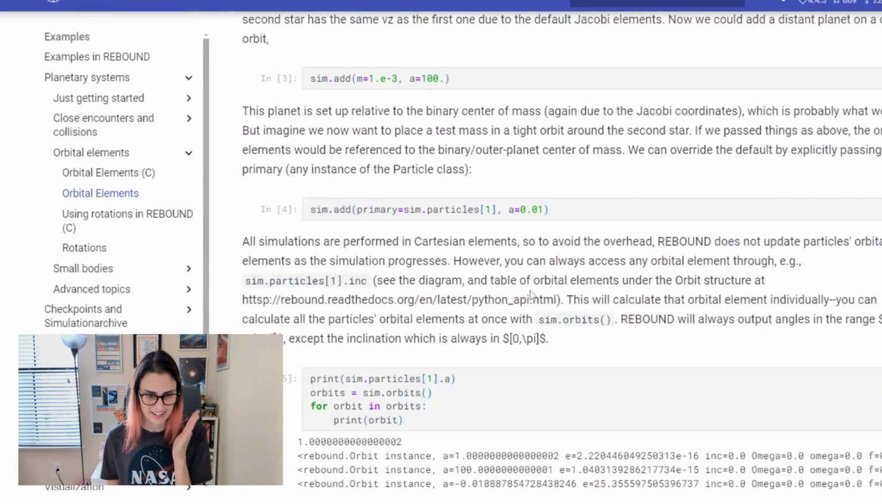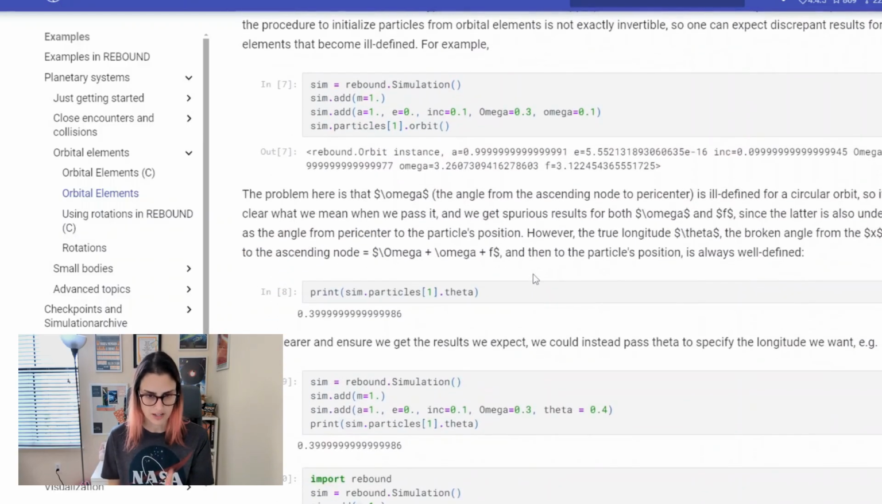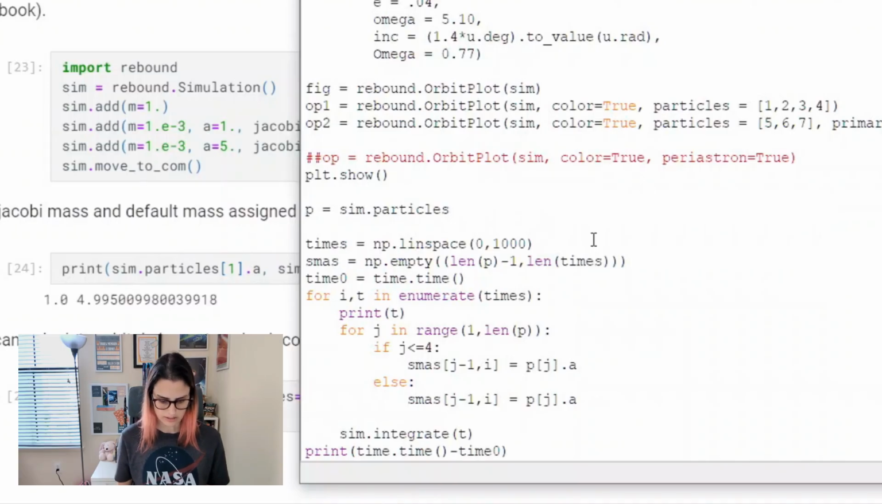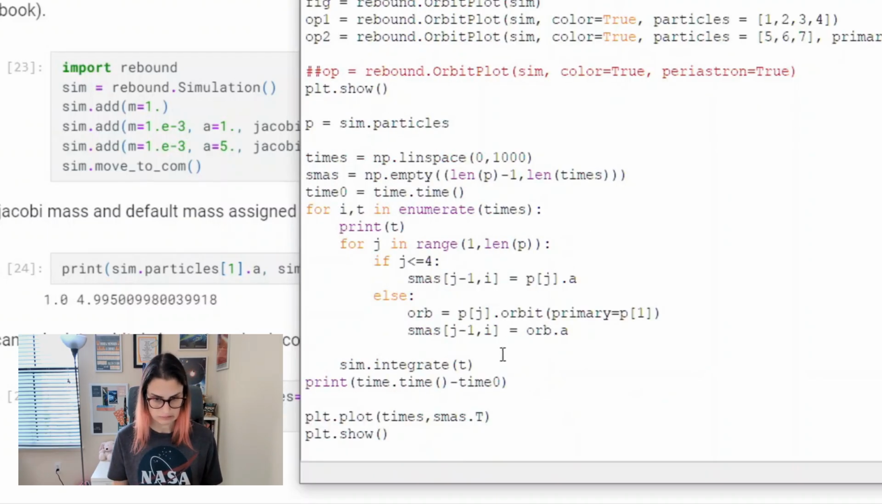Okay. Not what I need to know. I know how to get the orbital elements. I think you can call the orbit function and add a primary into that. Let's say orbit equals p j dot orbit, primary equals p1. And then it's just going to be orbit. Let's see if that works.